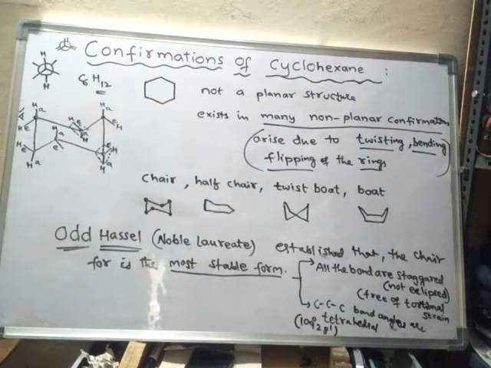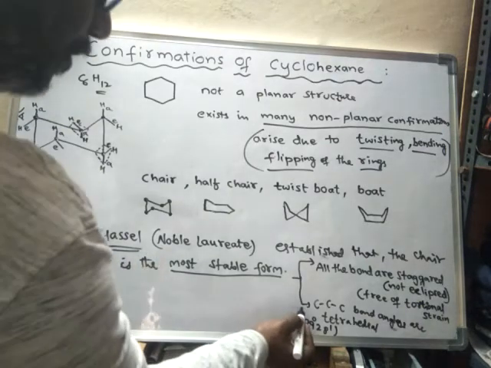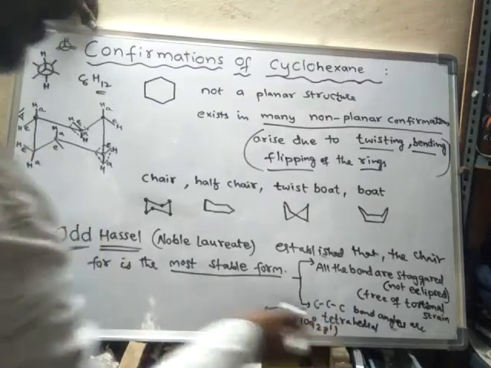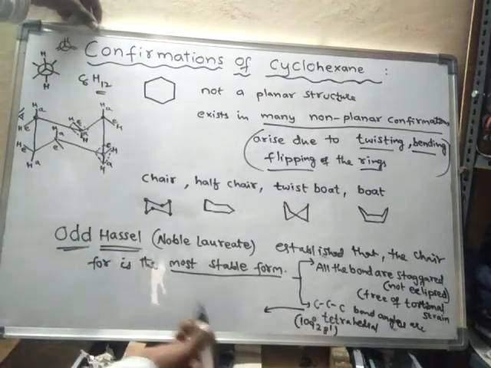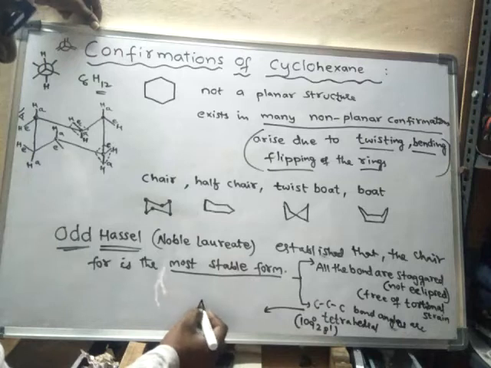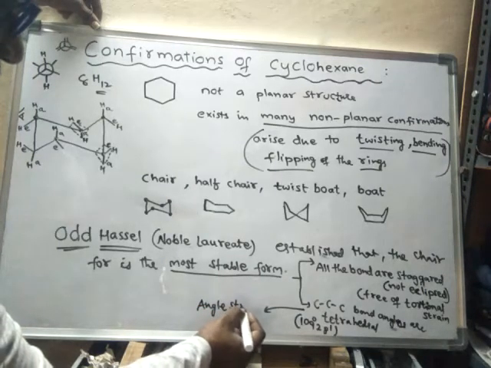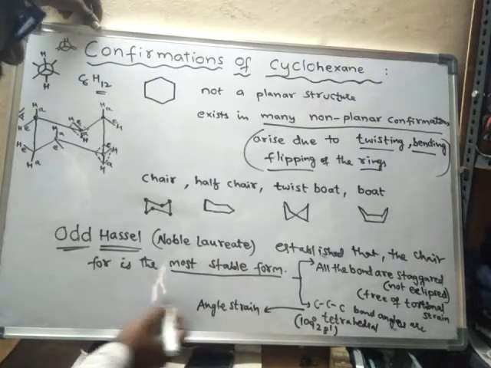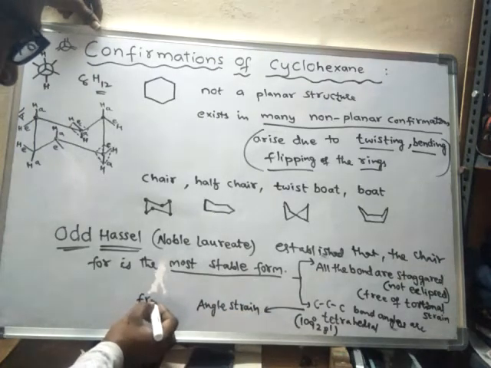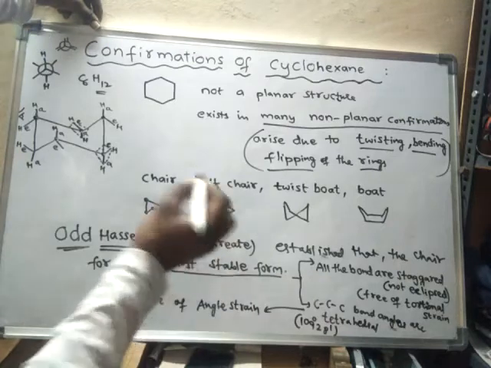So wherever you see, the carbon bond angles are tetrahedral in this chair form. As a result, what happens? Because of such a tetrahedral bond angle, there is no angle strain. Angle strain is also not present. Hence it is free of angle strain.